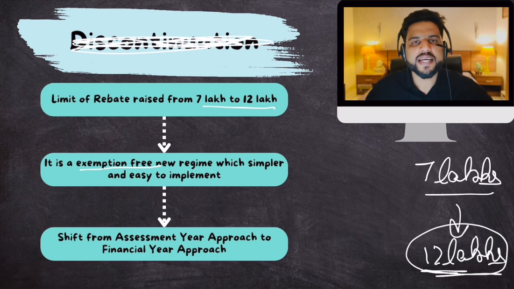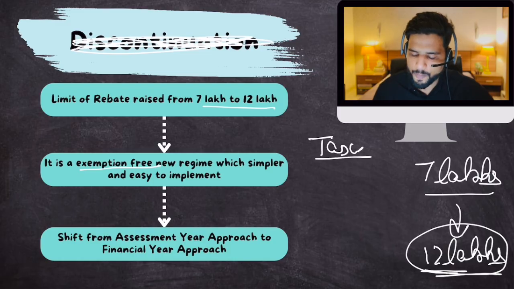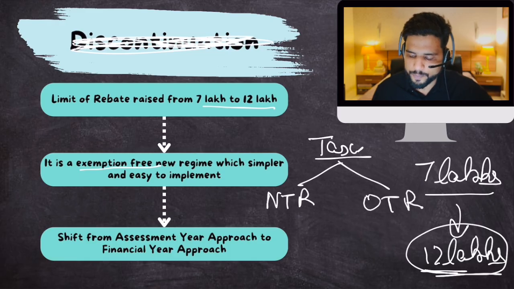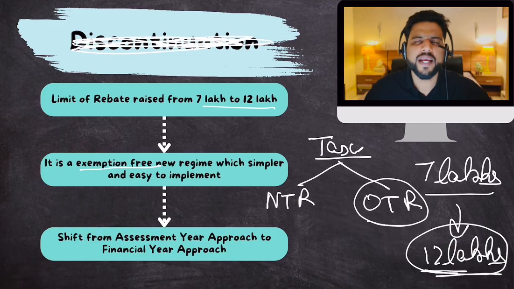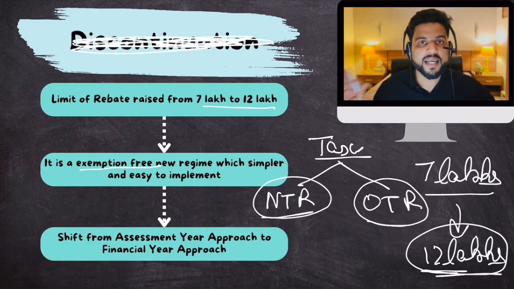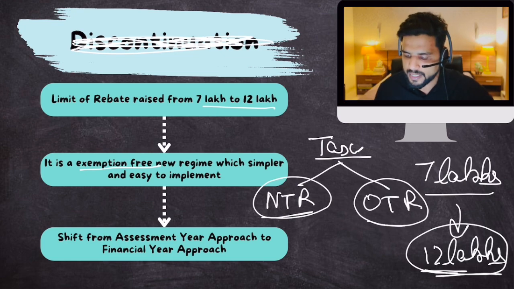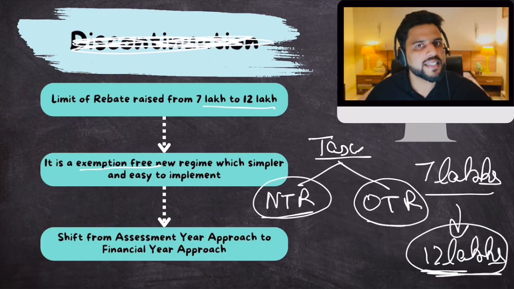Plus this new tax regime has zero exemptions. So basically the government has given us an option. Government says that now there are two taxation systems: new taxation regime and old taxation regime. Within the old taxation regime there were various exemptions, like house rent allowance, many rebates and exemptions, so that your overall tax comes down. Within the new tax regime, all these exemptions have been done away with, except one rebate that is up to 12 lakhs.